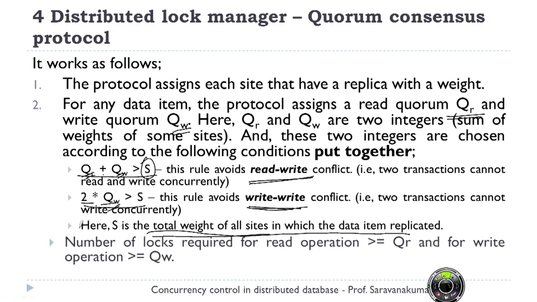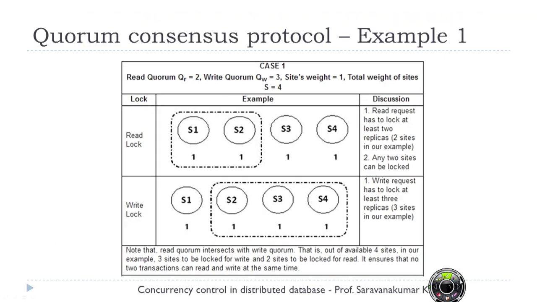If the data item has a QR value for a read, the initiating site has to lock as many sites as the total weight is greater than or equal to QR. Same for a write operation: I have to lock as many sites where the total weight is greater than or equal to QW of that particular data item. So let us see an example of this. We have two cases.